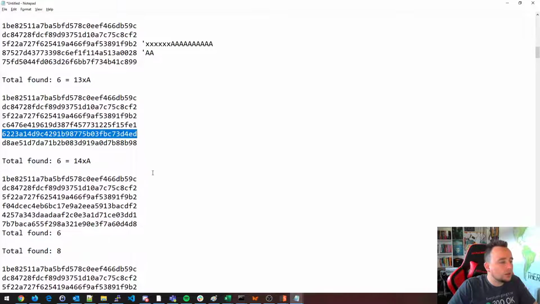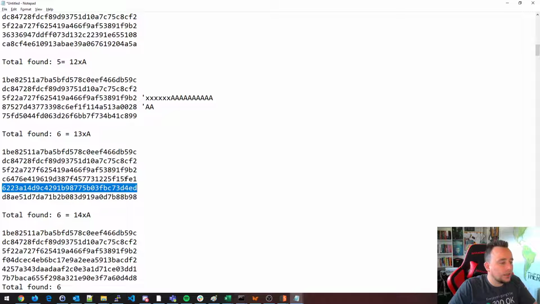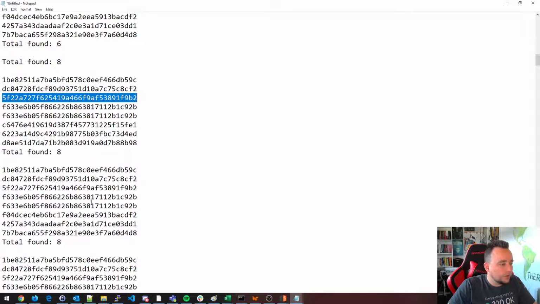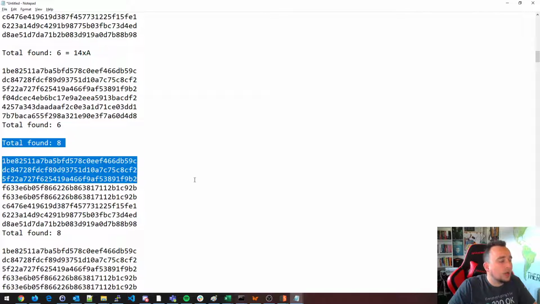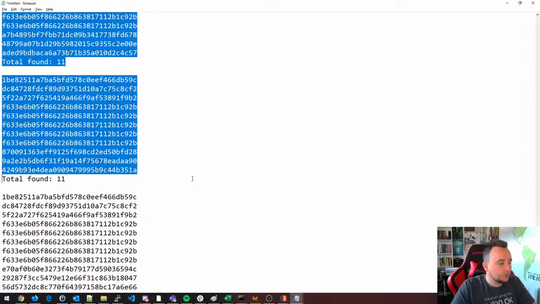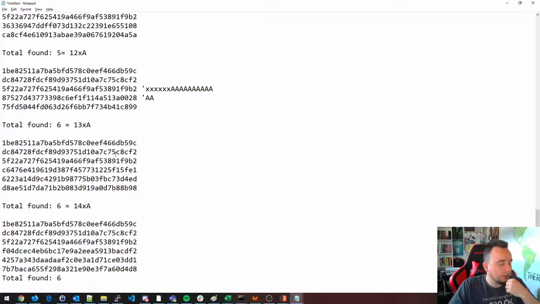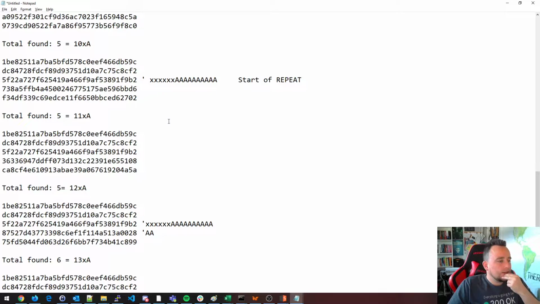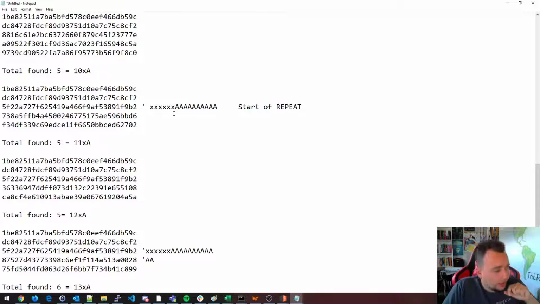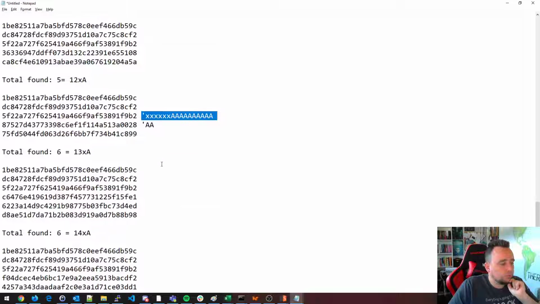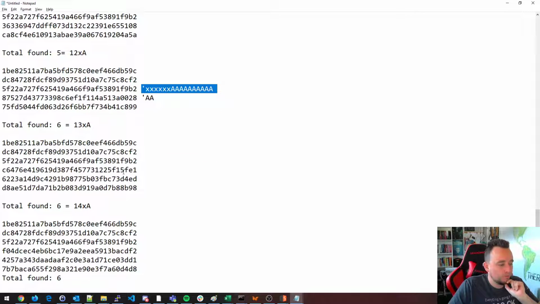And how many bytes into this do you think it takes until it adds another block? Well, that's going to be 16. So we can do 1, 2, 3, 4. Yeah, I deleted a bunch of these, so let's just remove these, to be honest. That's probably going to be fine. So it's going to be 16 basically in between. All right. Crypto, huh? Fun. Let's see. We got a start of repeat. We got the string down here, bringing over a new block.